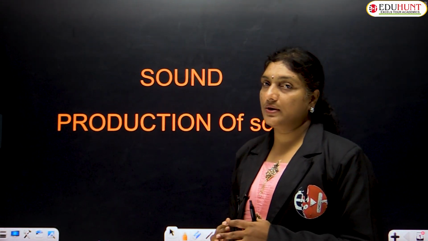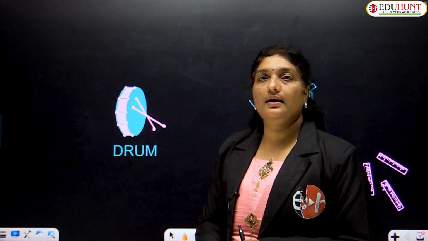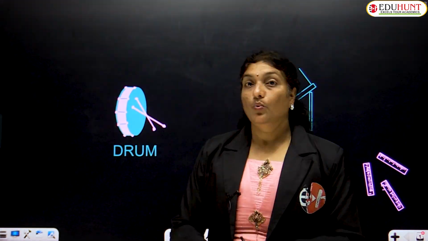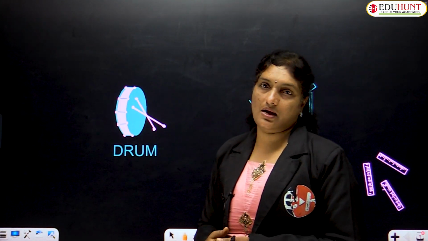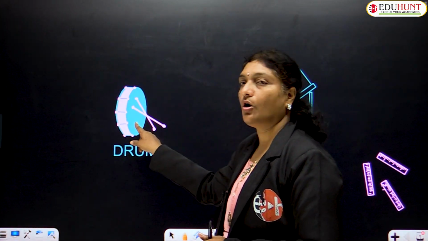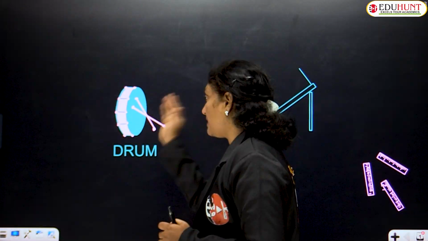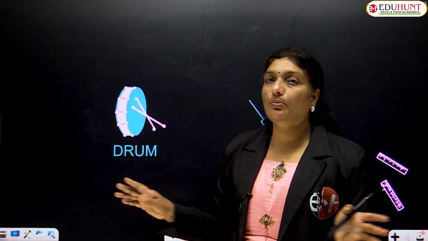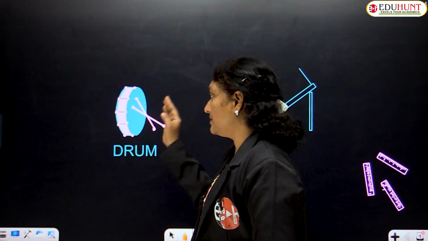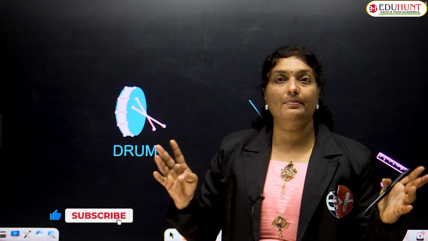Got it, children? Now, the first activity to understand how sound is produced: let us consider a small example, a drum. Let us start beating the drum. When we beat the drum and sound comes out, if we touch the membrane of the drum, we feel as if the membrane is vibrating. Whenever the drum stops producing sound, if we touch the membrane again, we feel no more vibrations. So, as long as the drum produces sound, the membrane vibrates, and when the sound stops, the vibration of the membrane also stops.